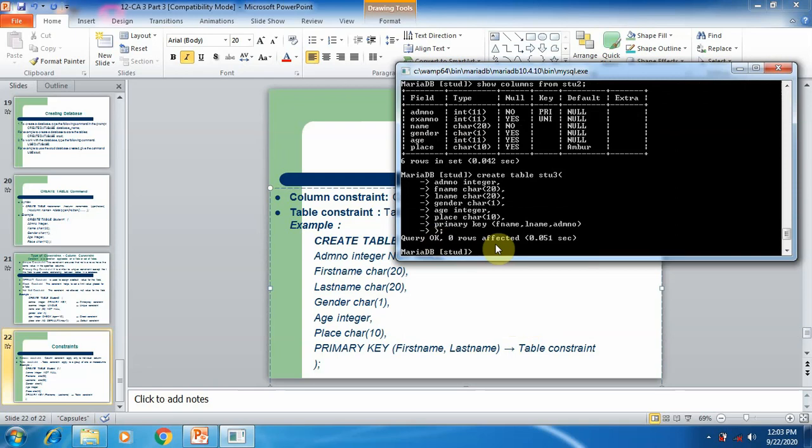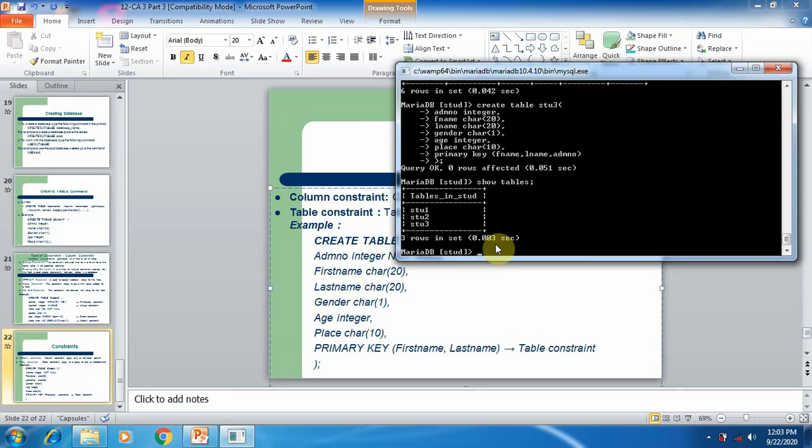You can see the number of tables created by using the show tables command. So there are 3 tables. Now we are going to show the columns of the student 3 table, show columns from student 3.